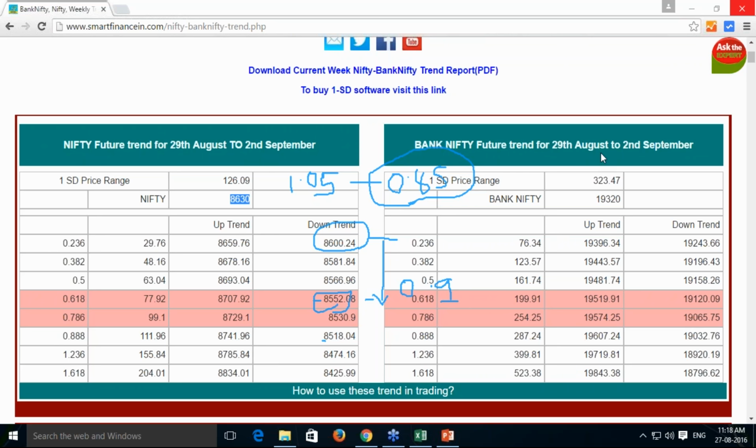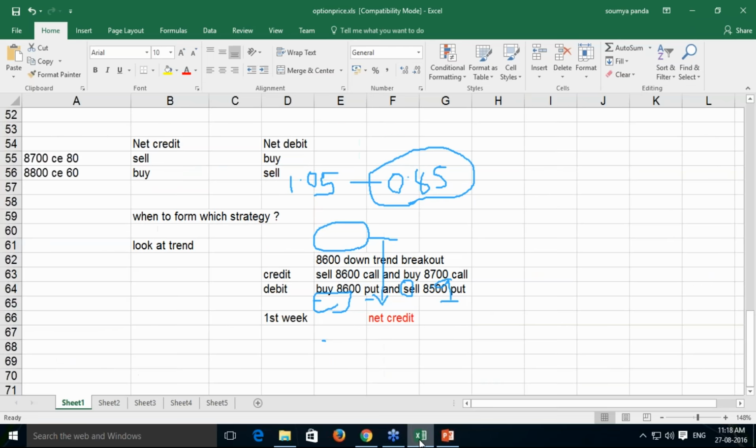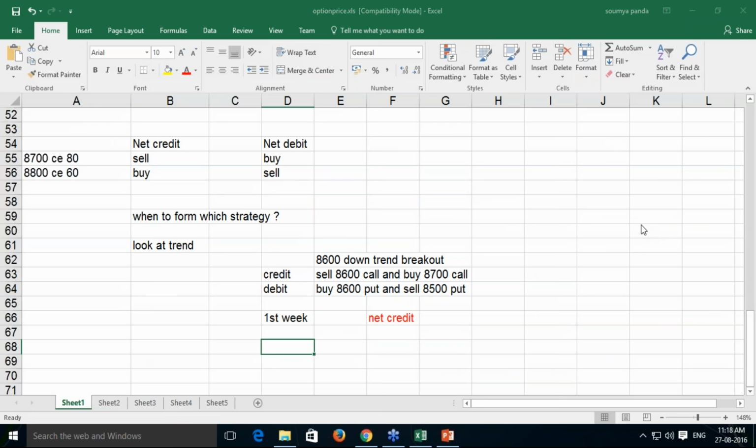And one thing you have to very carefully understand and remember here: most of the time option sellers get benefited. Option sellers get maximum benefit of the option trade as compared to option buyers. This is a conventional term and it is a true term in trading. Hence, forming a net credit strategy by looking at the trend and looking at the put call ratio will be the best idea to make money in option strategy.